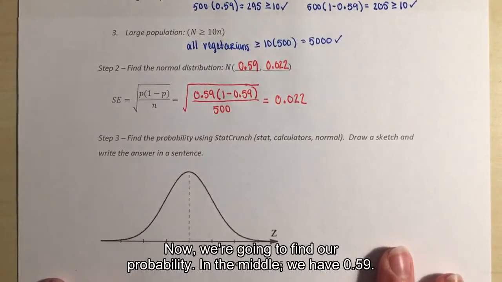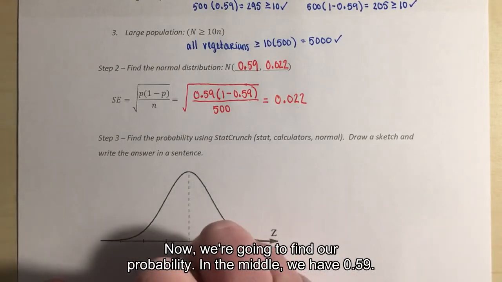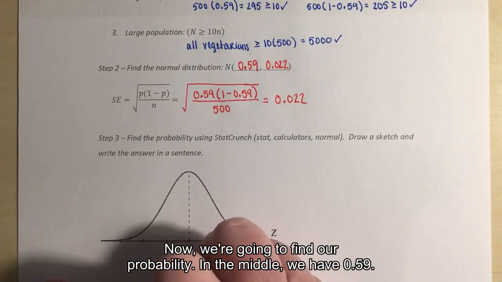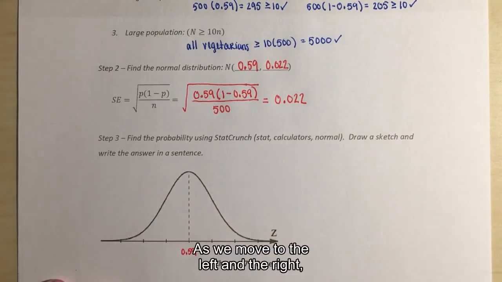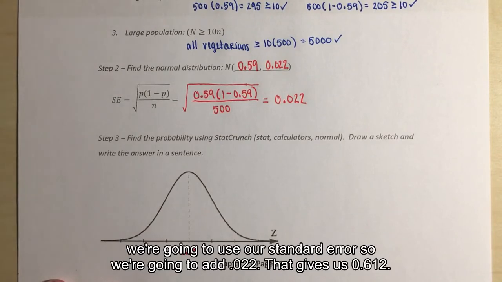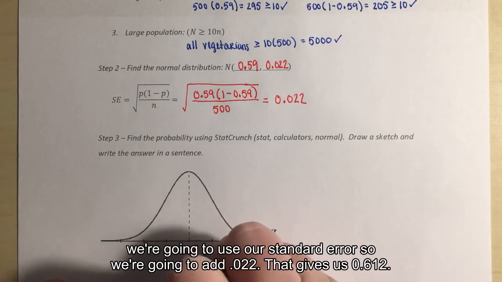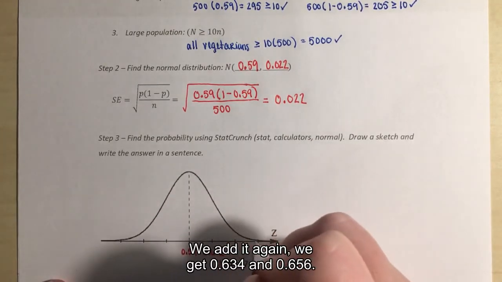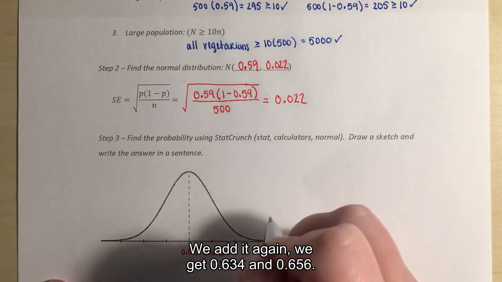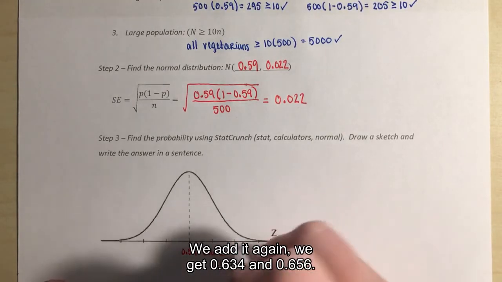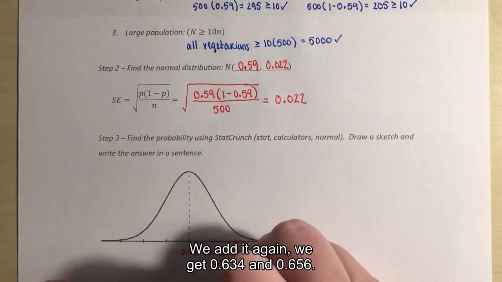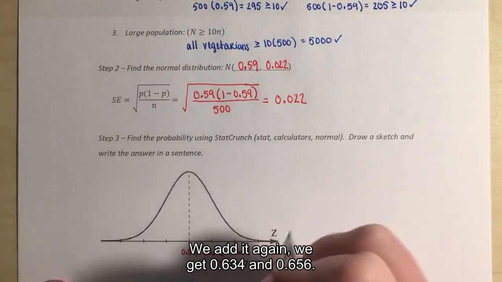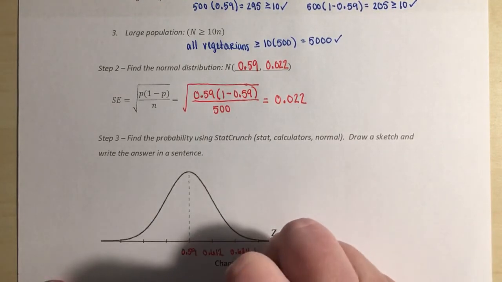Right, now we're going to find our probability. In the middle, we have 0.59. And as we move to the left and the right, we're going to use our standard error. So we're going to add 0.022. That gives us 0.612. We add it again. We get 0.634. Then 0.656.